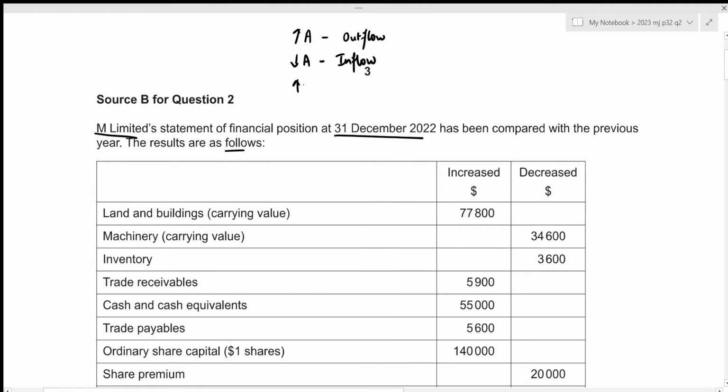Similarly, increment in liabilities will act as our inflow, because liability will increase when we take out a loan, and when taking out a loan we receive cash in the company, which means that it will be an inflow, and the decrement in liability will actually be an outflow, because liability will decrease when we pay our payables, right? We definitely have to send cash out of the company, which will act as our outflow. So always remember these 4 things.